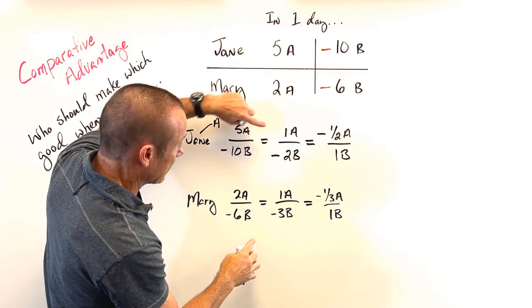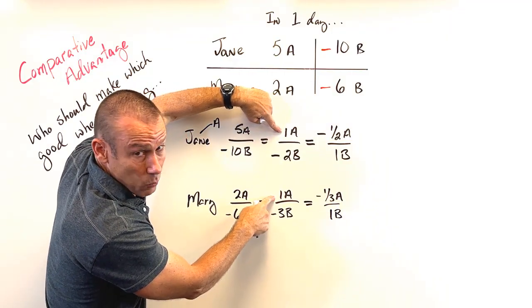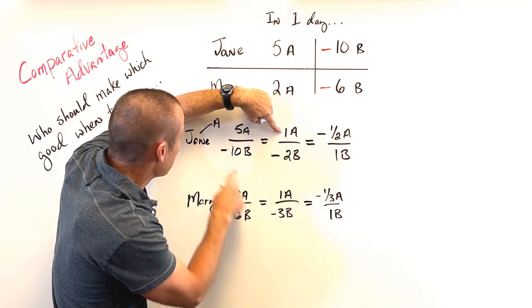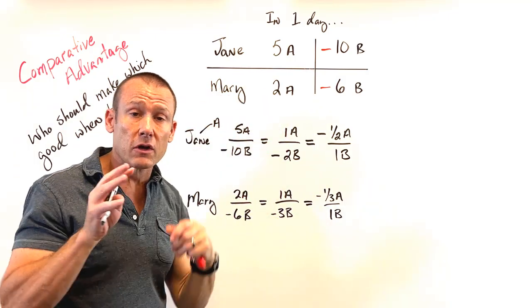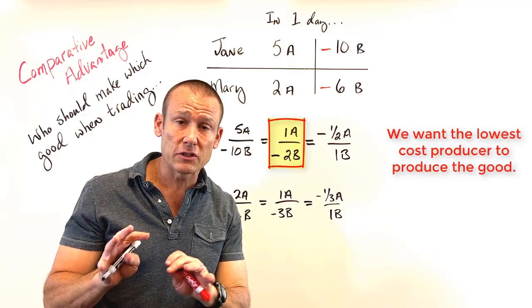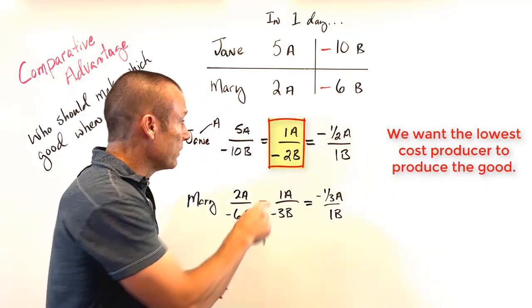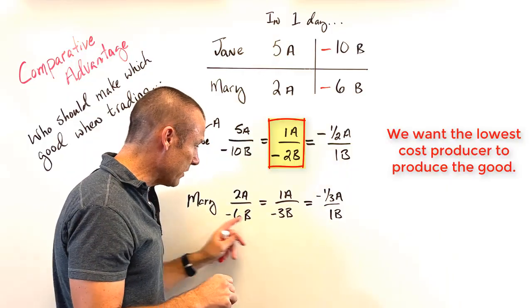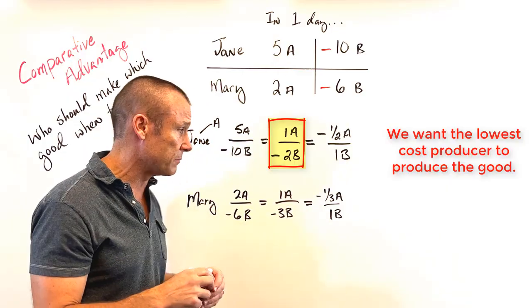Take a look at that again. When they both make 1 of A, Jane's going to give up 2B, Mary's going to give up 3B. Jane is the lowest cost producer. It costs her the least amount when she makes 1 of A. Let's have her make A. We don't want Mary to make it. She just gives up too much of B when she makes it.